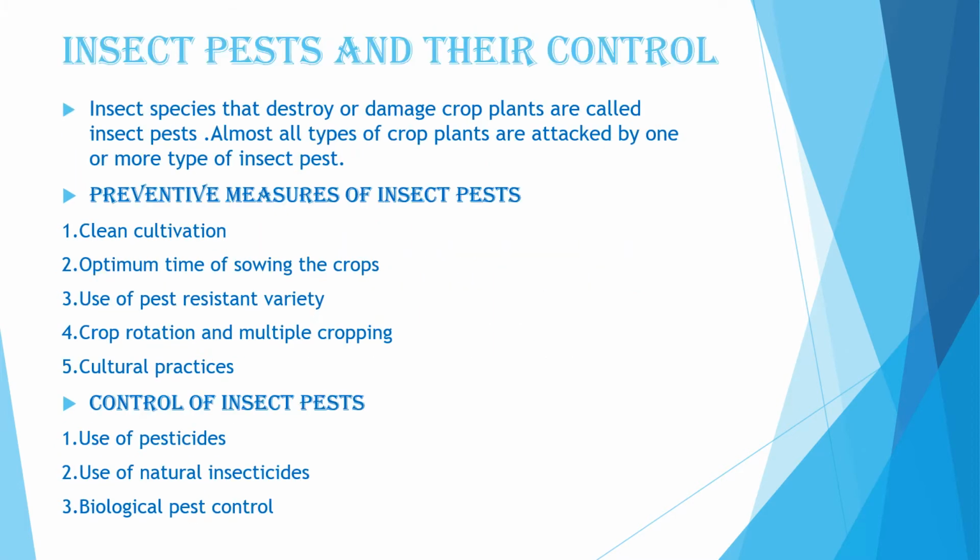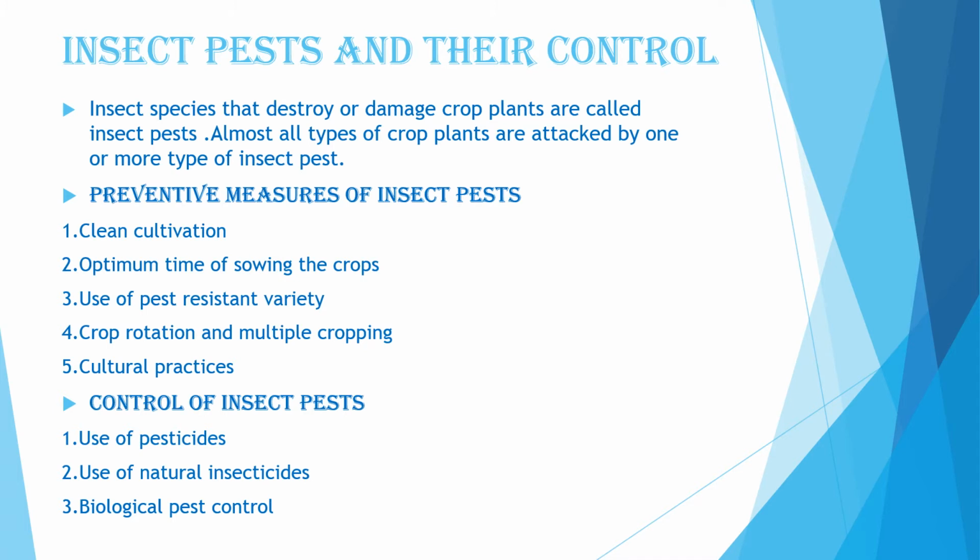Next is insect pests and their control. Insects and pests cause a lot of damage to our crop plants, so definitely we have to take some measures to control them. Insect species that destroy or damage crop plants are called insect pests. Almost all types of crop plants are attacked by one or more types of insect pests. Some of them are the shoot fly of wheat, the shoot borer of sugarcane, and the mustard aphid. There are many insects which are harming our crop plants.